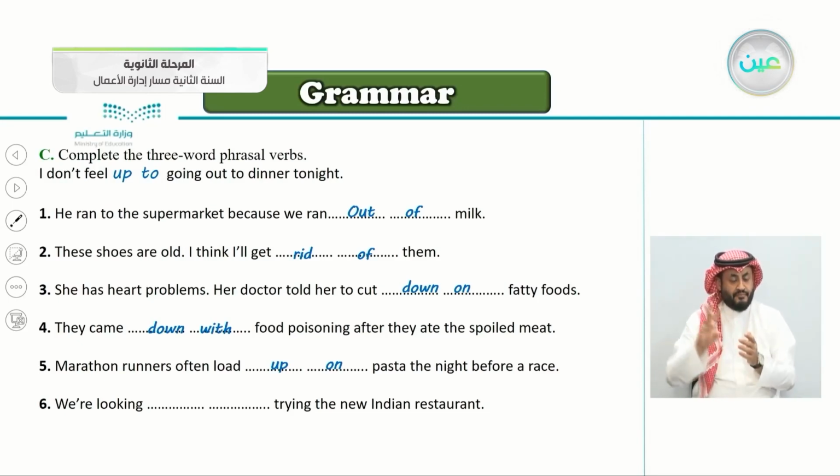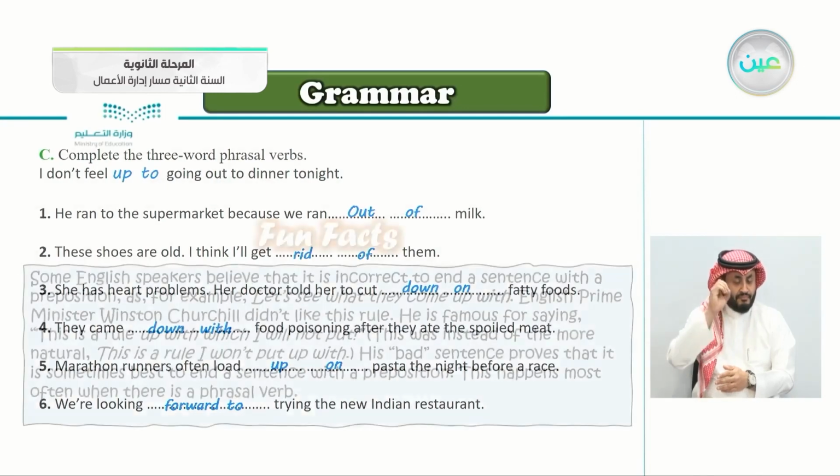Number six, we're looking forward to trying the new Indian restaurant. When you want to try something in the future and you're excited about it, you're looking forward to trying the new Indian restaurant.